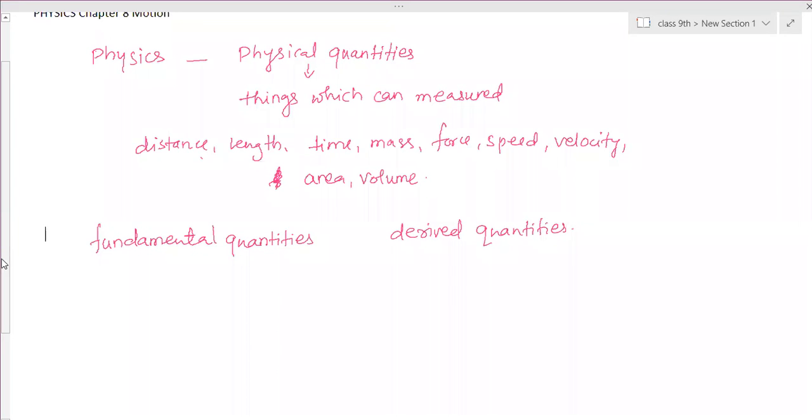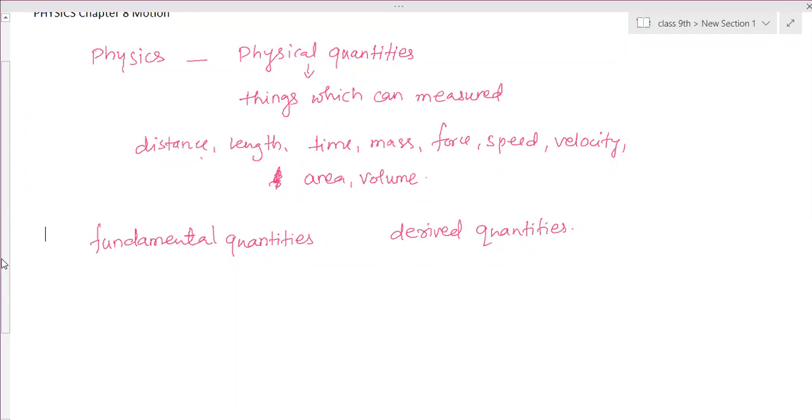Velocity we can mention, area we can calculate. Whether it is a regular shaped object or an irregular shaped object, we are able to measure its area. Volume of the container we can measure. So these all are measurable quantities. There are many more, these are a few examples. Now out of these, some quantities are fundamental quantities and some quantities are derived quantities.